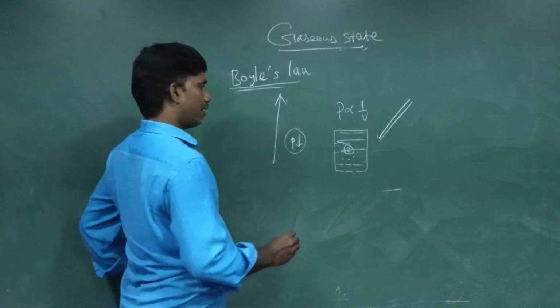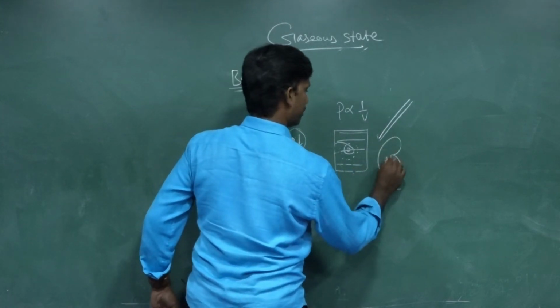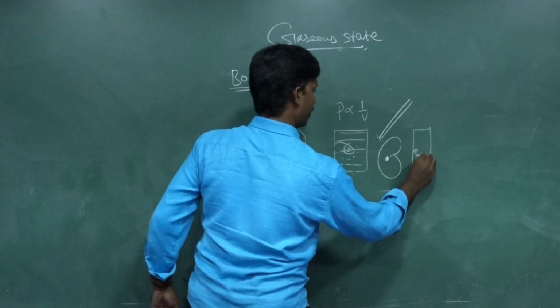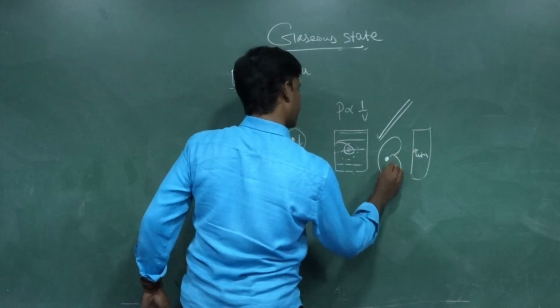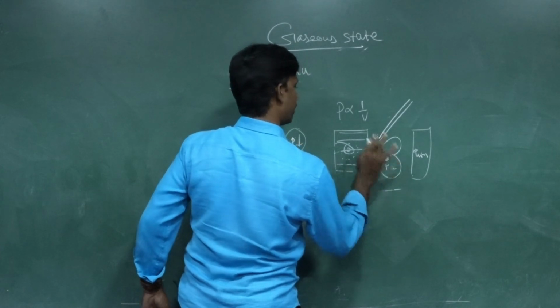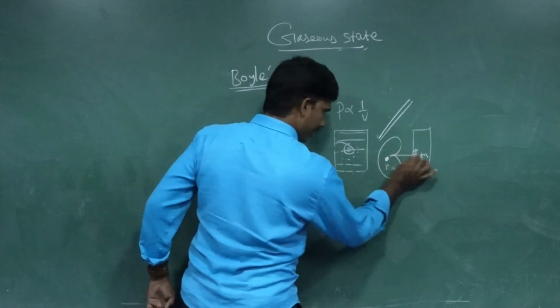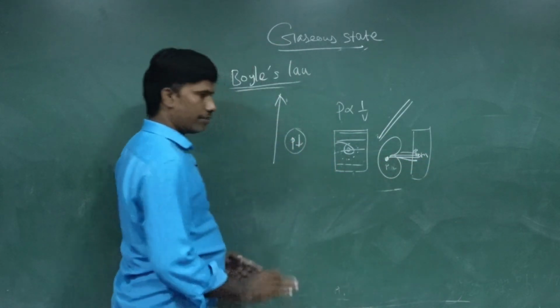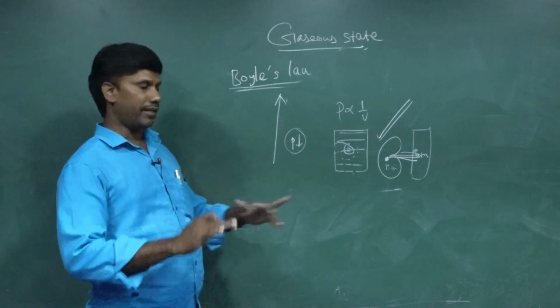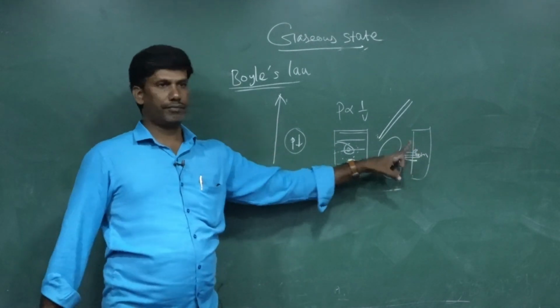Why? Because outside there is the pressure of the atmosphere, and inside the eardrum there is the pressure of the air. If equilibrium exists between these two, there is no problem. Both are equal.